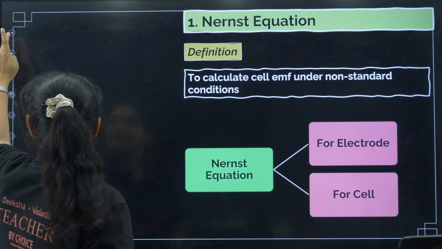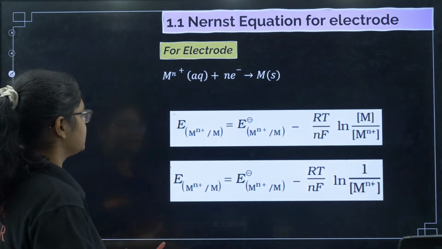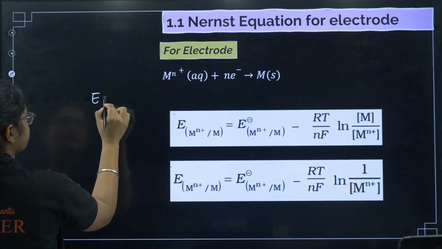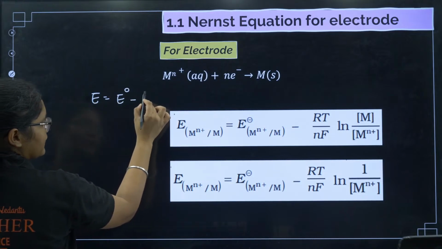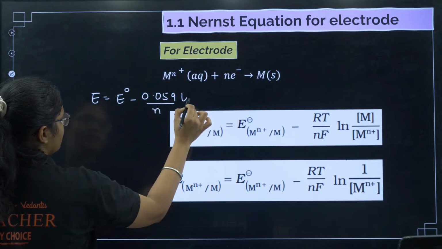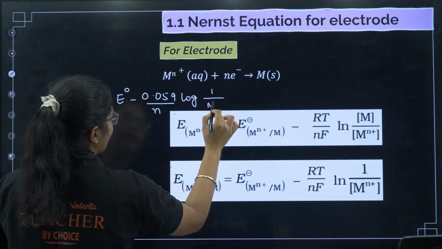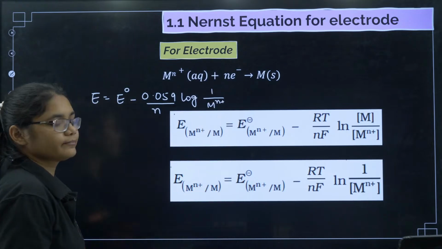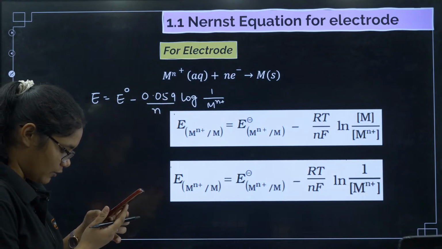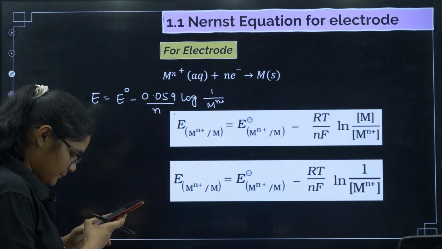Let us see the formula here for the electrode. The formula is like this: E of the electrode is equal to E naught of the electrode minus 0.059 by n log of 1 by M^(n+). So that is the formula. You can use this formula. Please note it down.